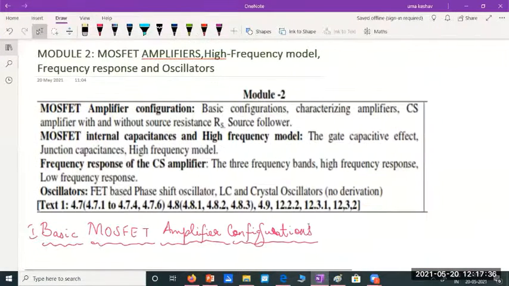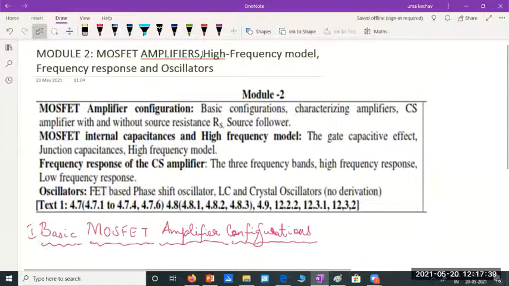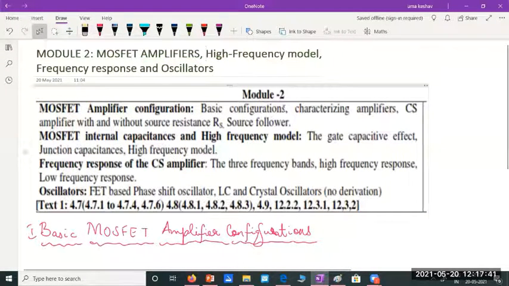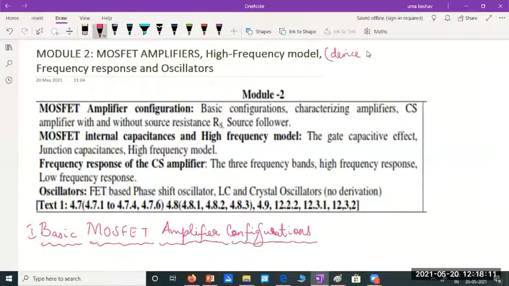Module 2, where we discuss MOSFET amplifiers, the high frequency model. Whatever model we wrote till now would represent the MOSFET under low frequencies only. Low and, let's say, in middle frequencies, we can use that model. But when we come to high frequency operation, you have something known as device capacitances. We have device capacitances coming into picture.